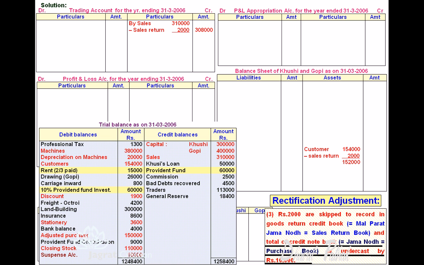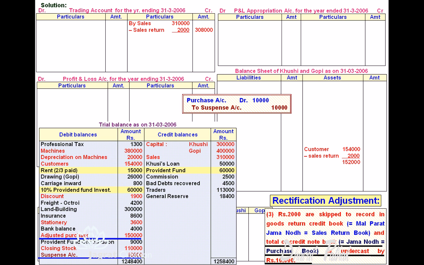Now purchase book total is undercast by 10,000. Its effect is on adjusted purchase account and suspense account. Rectification entry for this is purchase account debit to suspense account credit. Adjusted purchases I record on the trading account debit side.